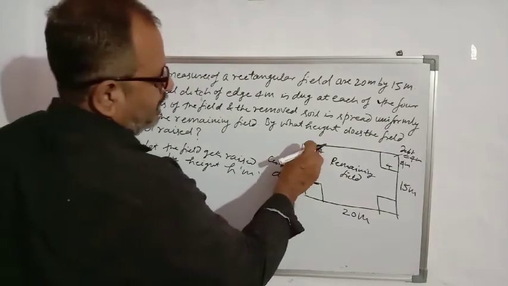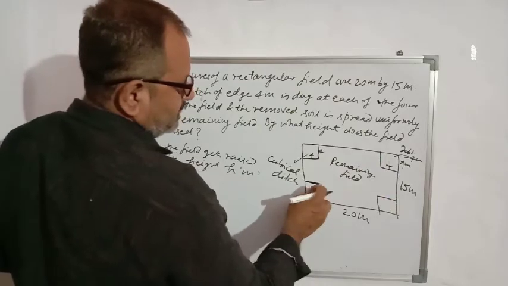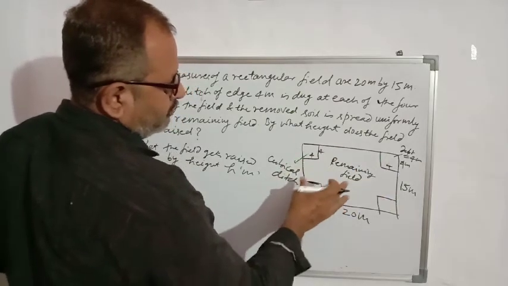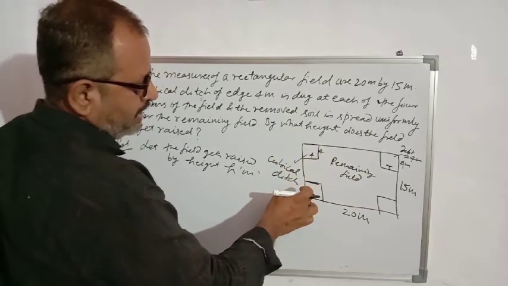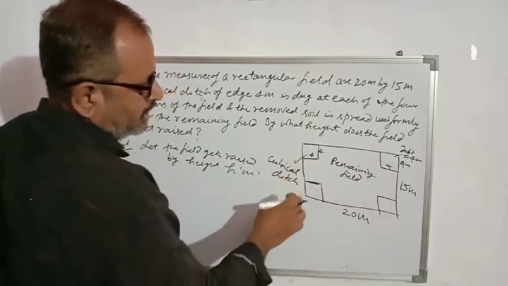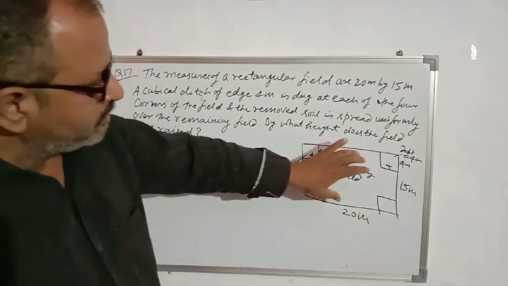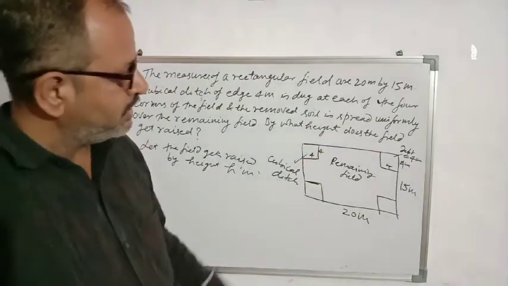So soil taken out from these 4 ditches is spread uniformly over the remaining part of the field. It means the volume of the soil taken out from all the 4 ditches will be equal to the volume of the soil on the remaining part of the field.